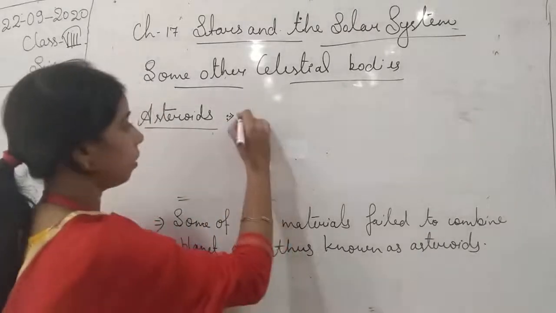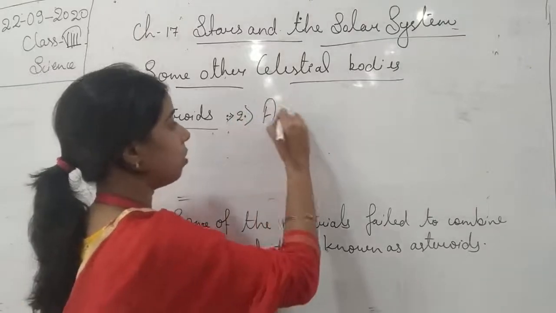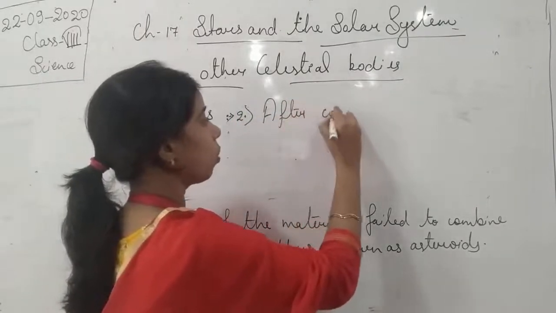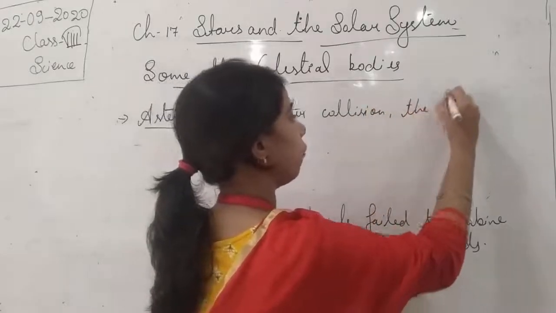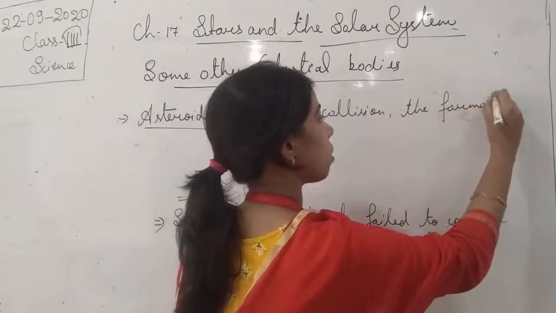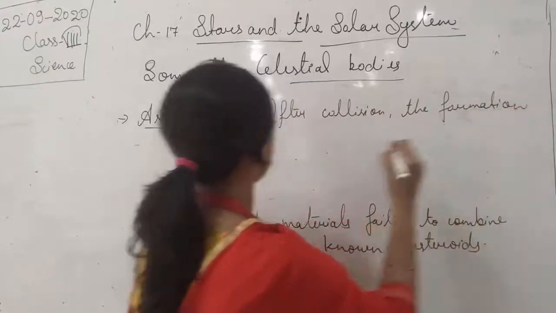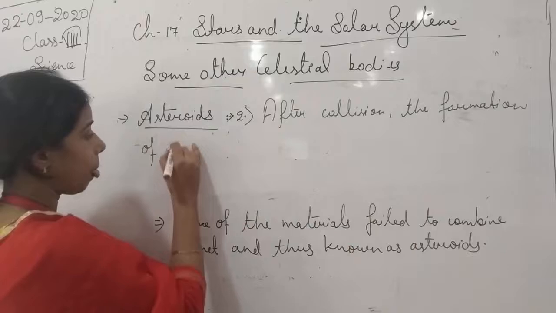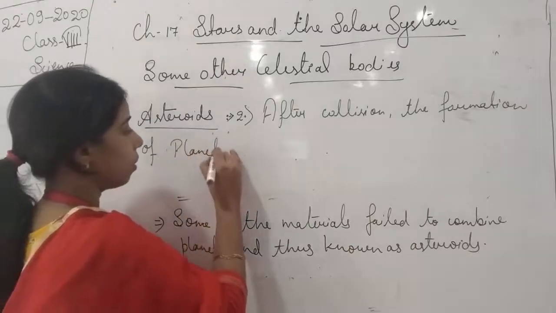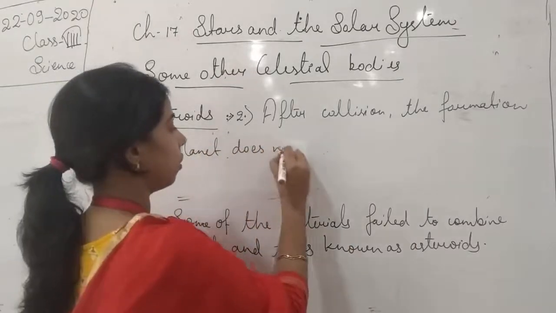Second one, after collision, the formation of a planet does not occur.